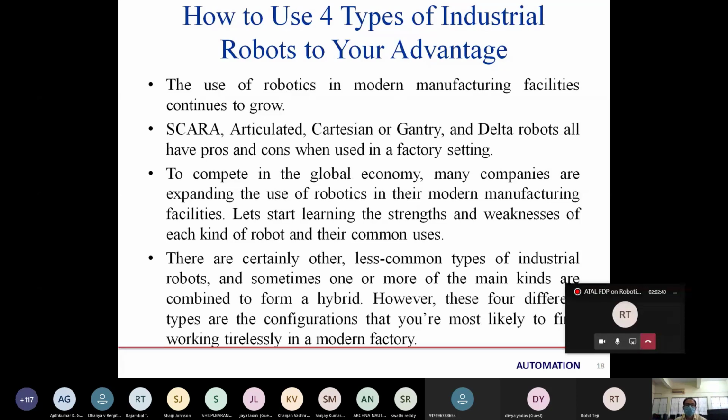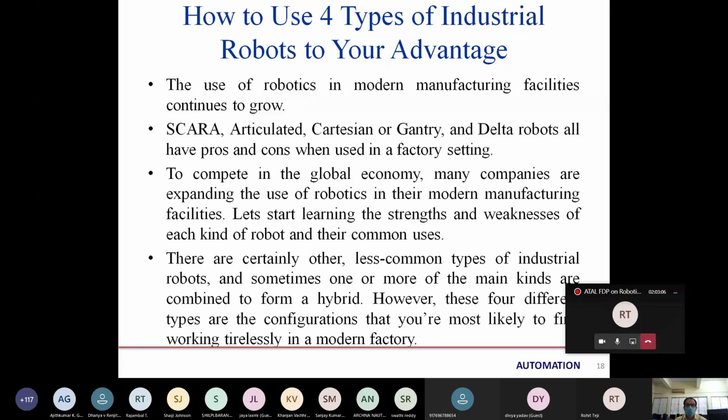Someone asked, can we connect different kinds of robots? We can connect, but that will make a hybrid, and that will limit the capability. Like if we connect different kinds of robots, then their capability will be the minimum in comparison to using these robots individually.